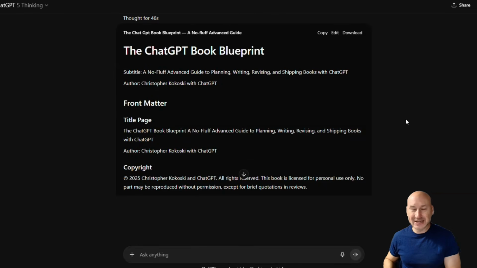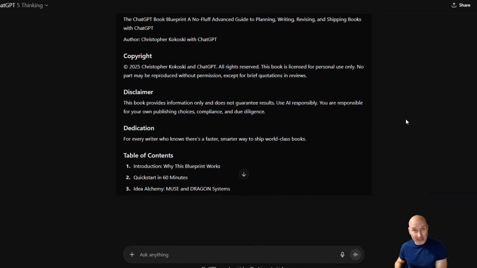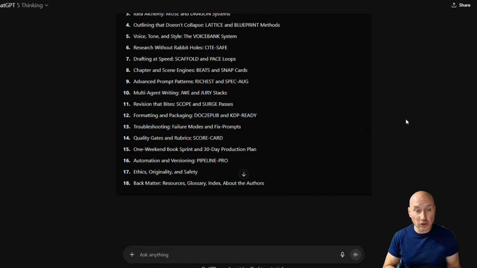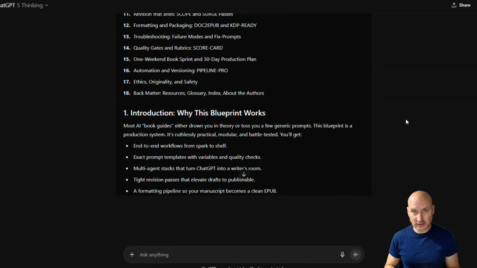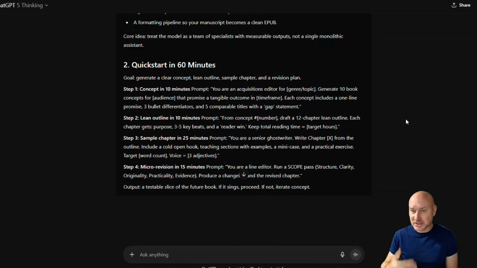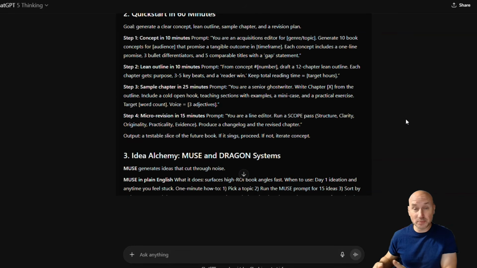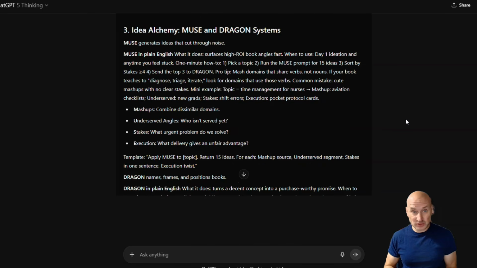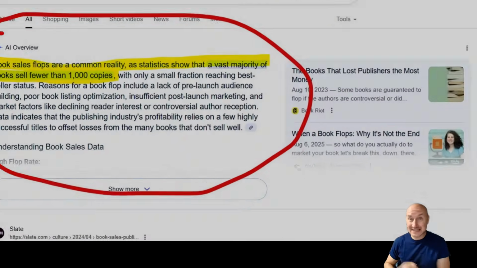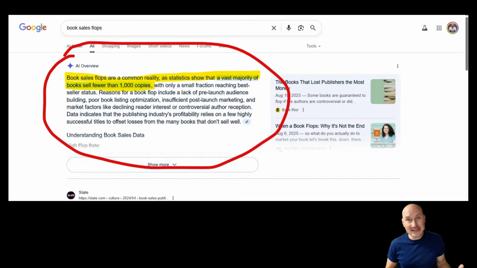I'm about to give you an entire end-to-end system for planning, writing, publishing a world-class book with AI for free. This isn't a checklist, it's a production-grade blueprint. It's a set of repeatable, battle-tested workflows that turn an idea into a finished product. Most books fail before a single word is written because the concept is weak.